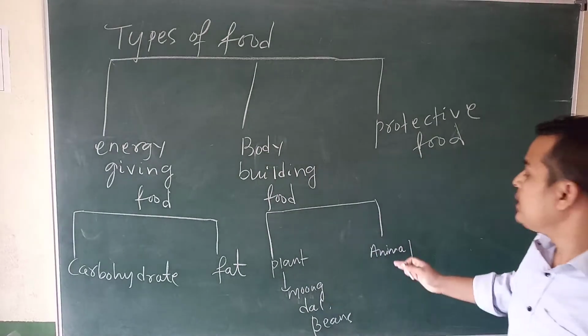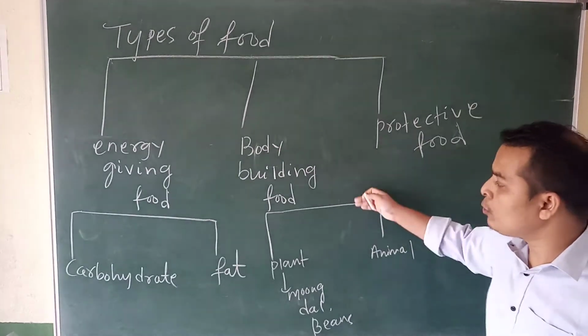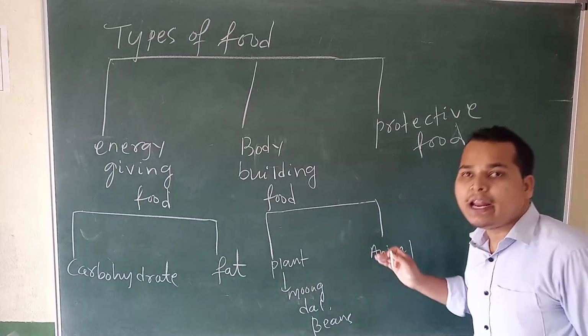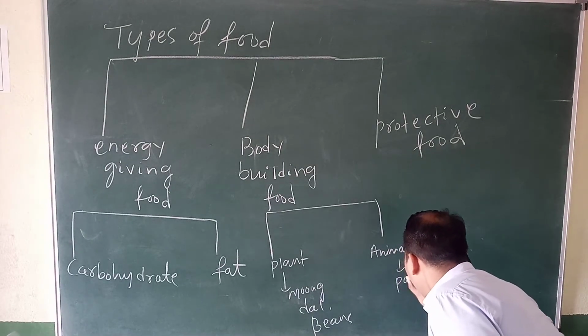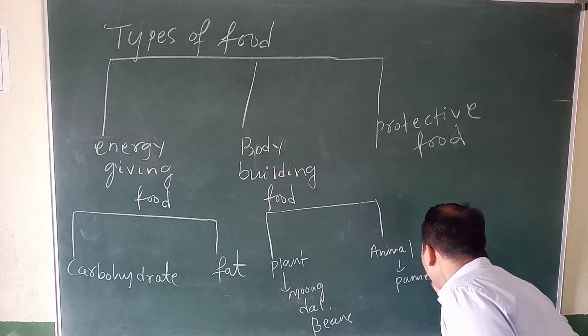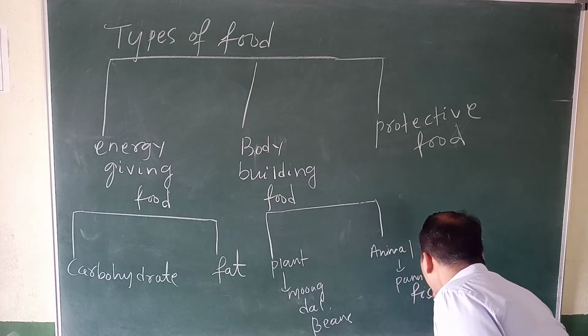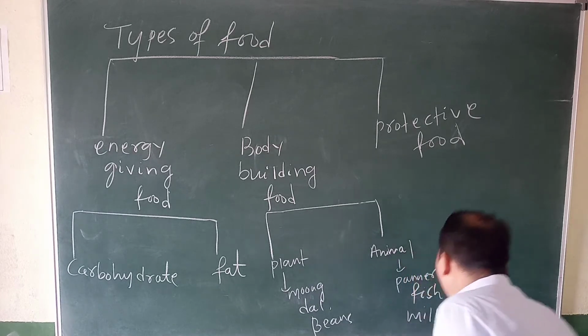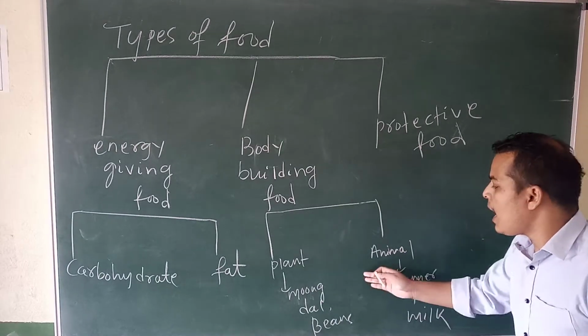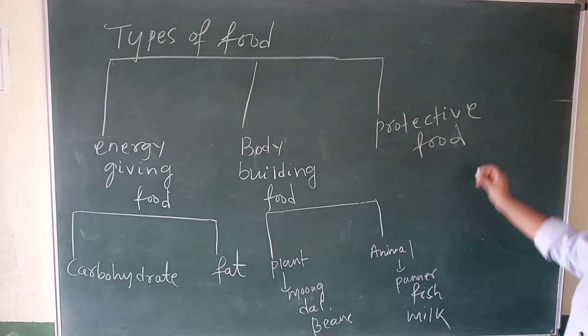Tell me an example of body building food which we get from animals. It is paneer. Yes or no? Paneer, then fish. Okay, then what? Paneer, milk. So these foods we get from where? Animals. Yes or no? So now protective food.